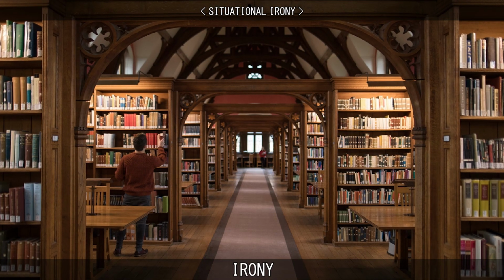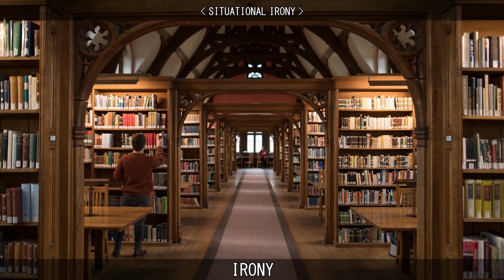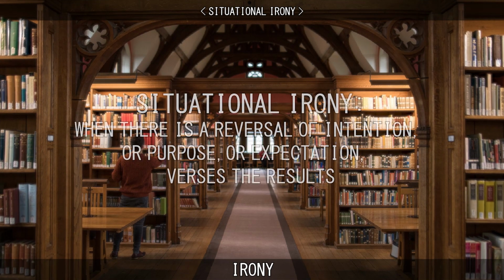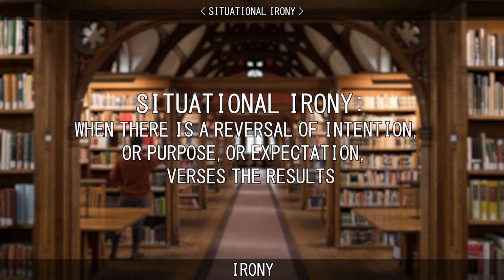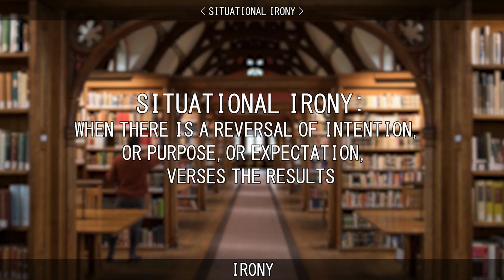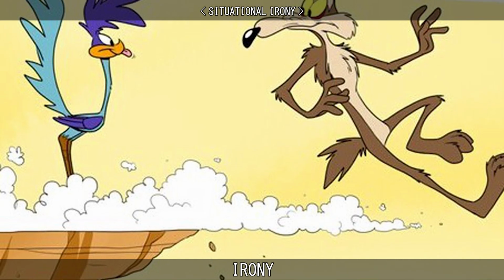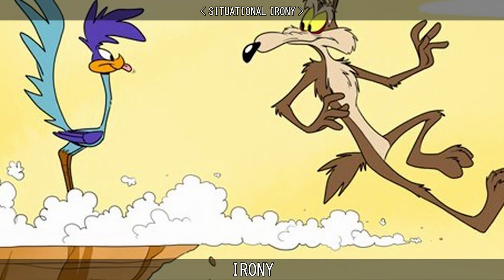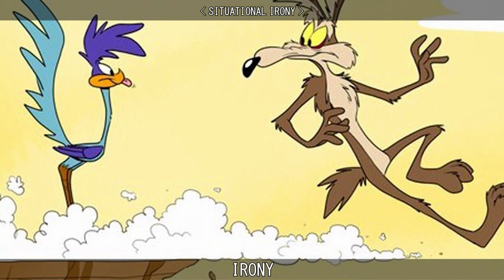Situational irony. Often when people say that something is ironic, this is generally what they mean. Situational irony is essentially when there's a reversal of intention or purpose or expectation versus the results. So, the best example of this is something like, Wile E. Coyote sets up a trap for Roadrunner, but he himself falls into it.